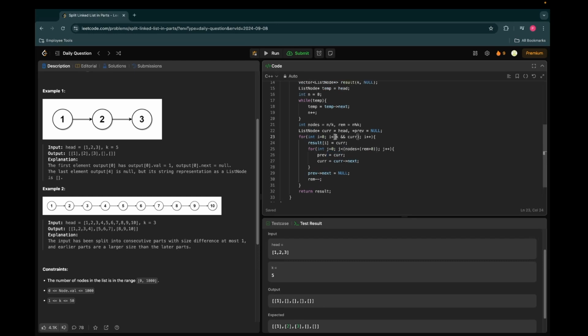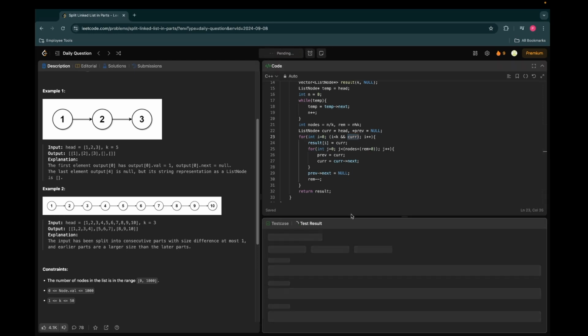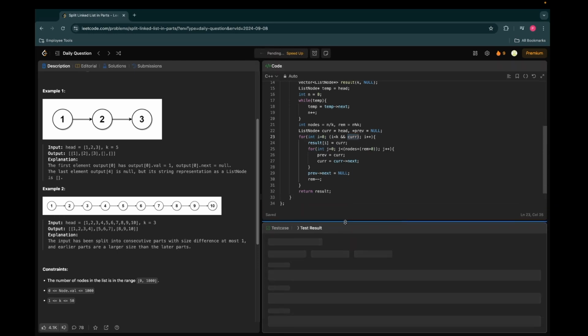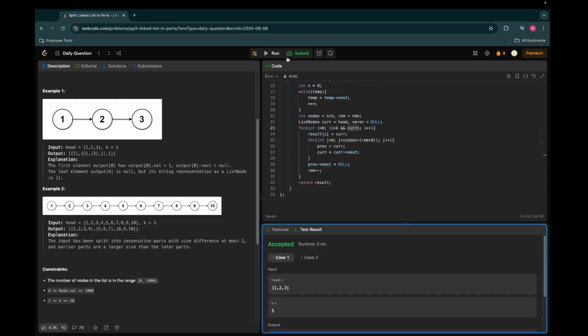Okay, so here we have compared this i with this current, so we don't need to compare it with that. So i should be less than k, because we need to divide the linked list in k parts, and current should also exist. Okay, so now let's try running this again. Yeah, it's working fine. Now let's try submitting it.